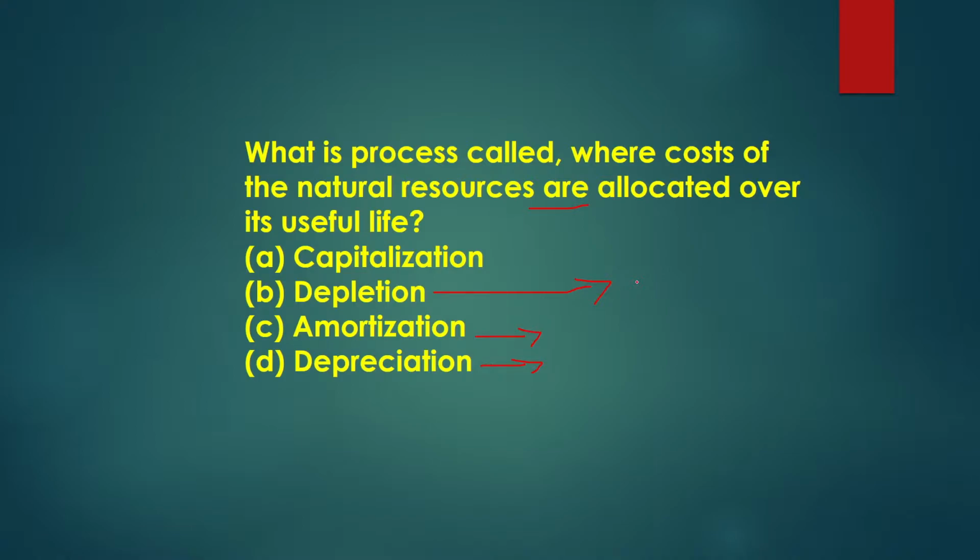Whenever there is depletion of natural resources, it may be in the form of minerals, coals, mines or oil wells, etc. In that case, those natural resources are depleted. That's why the answer, depletion, is correct. This is the end.